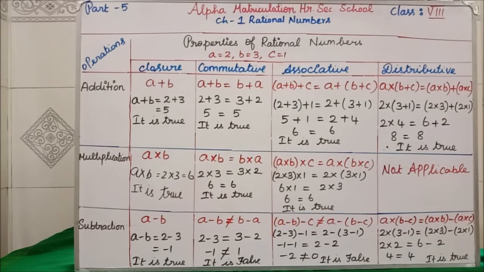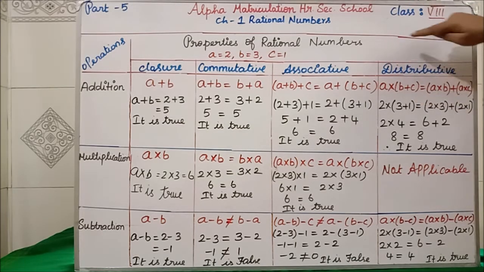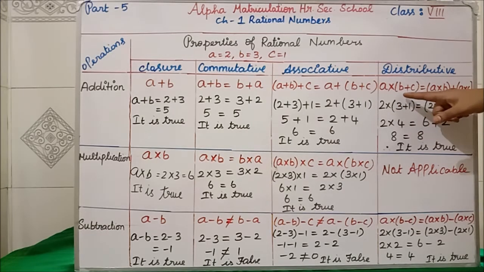Clear? Next, we will go for the distributive property. We will see the distributive property for addition. Clear? For distributive property, the addition formula is A into B plus C is equal to, distributive means it is distributing to each term, A into B plus A into C. You have to write. Here instead of A we have taken 2 into, instead of B we have taken 3 plus 1 equal to, for A, B is 3. So 2 into 3 plus A value is 2 into 1.